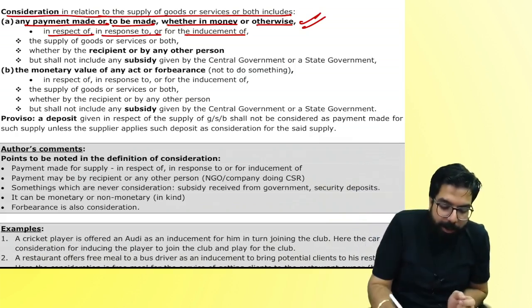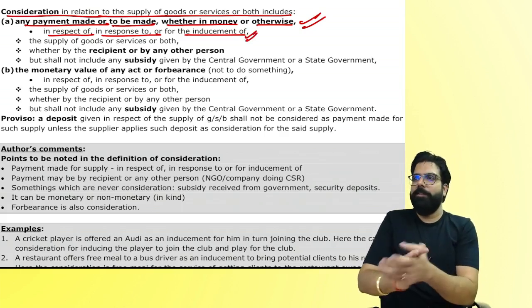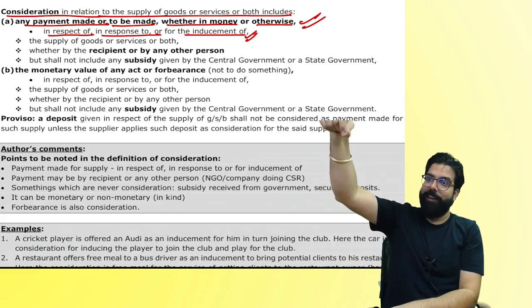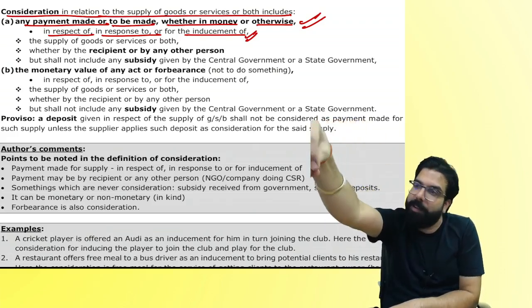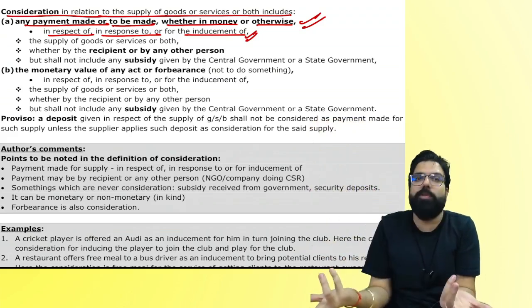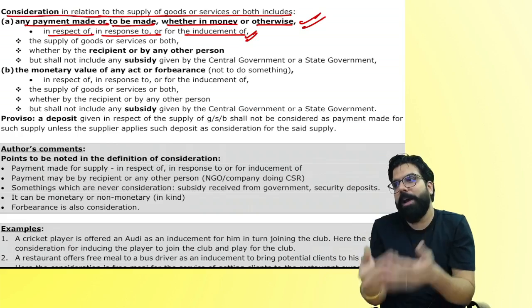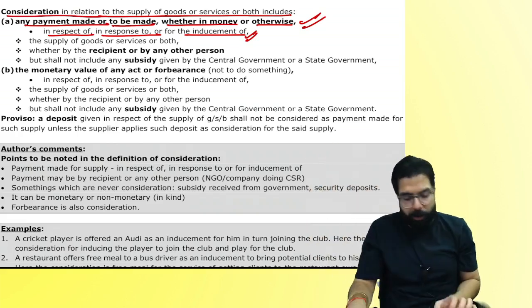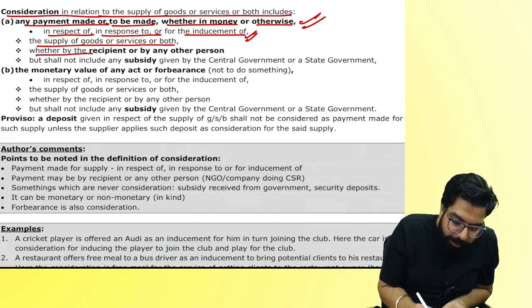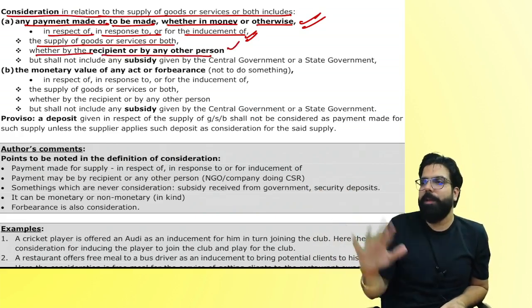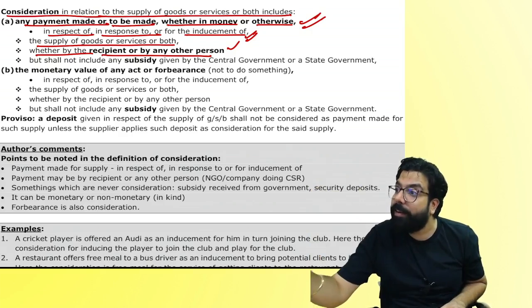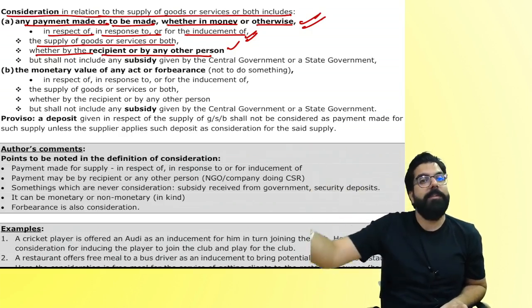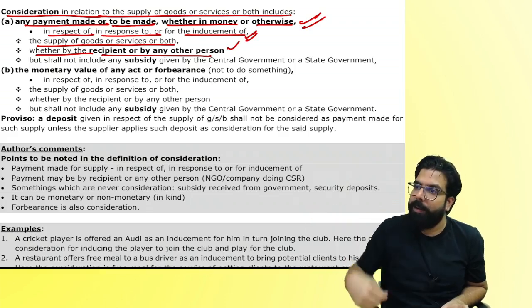Or for the inducement of. Inducement means I was teaching in the class, Jayant says, sir, see this car key. If I pass, I will give you this car. So he's inducing me to provide him service. When he gives me that car, that is also a consideration. So it can be in respect of my supply, in response to, or for the inducement of. And the supply of goods, whether by the recipient or by any other person. Might be you paid me, your papa paid me, some NGO paid me your fees. Is it still a consideration for me? Whether you pay, your papa pays, or some other person pays, it will always be a consideration.